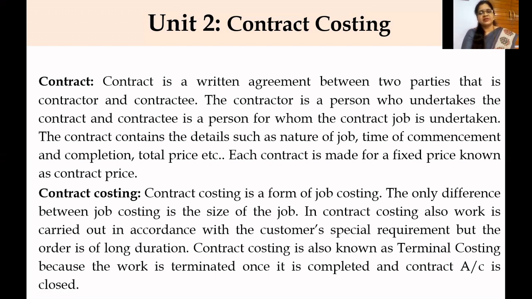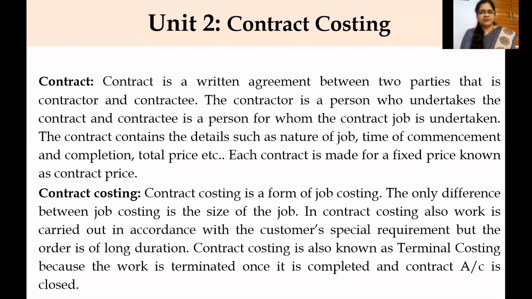In job costing, the time period will be too short. Within a short period, the job will be completed, whereas in contract costing, it may take years together to complete the contract. So this is the major difference between job costing and contract costing. That is, the duration will be long in contract costing, whereas the duration will be short in job costing.